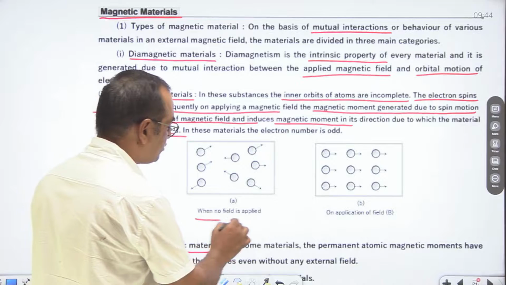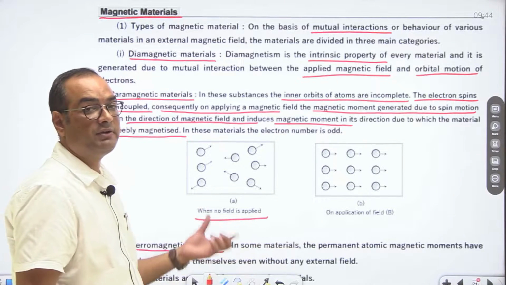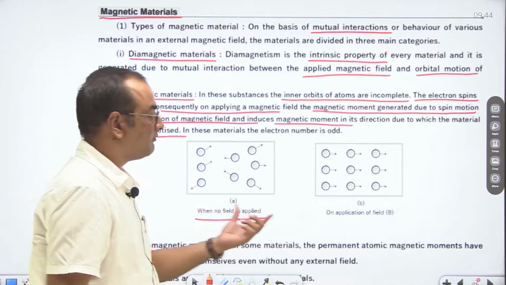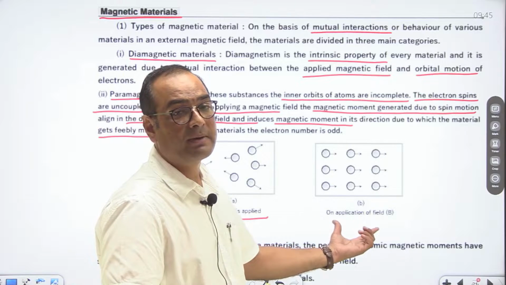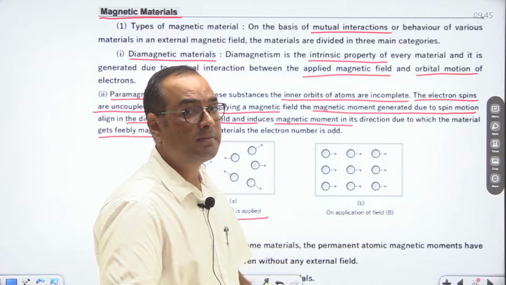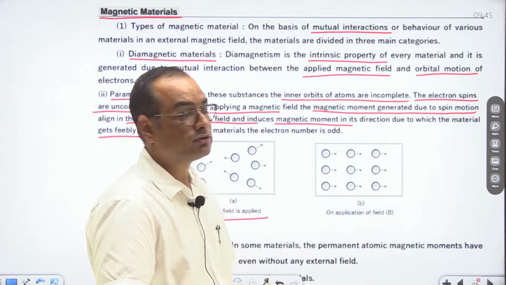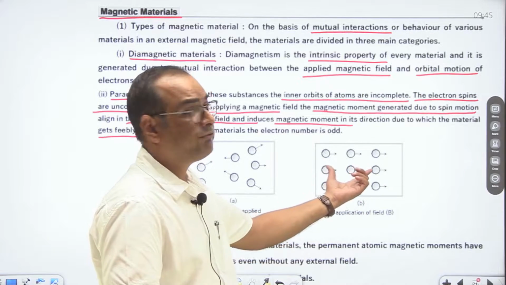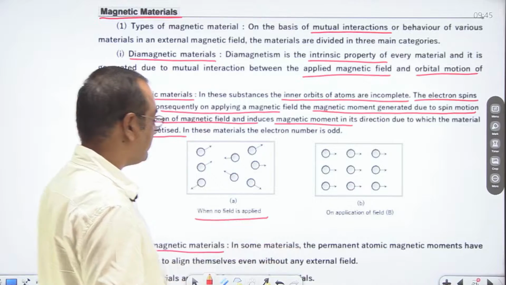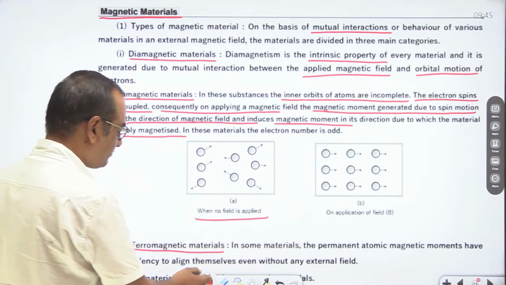When there is no external magnetic field, they move randomly. But when a magnetic field is applied, they align in the direction of the applied magnetic field. Hence, a magnetic moment is induced in them. So they show feeble magnetism, poor magnetism.